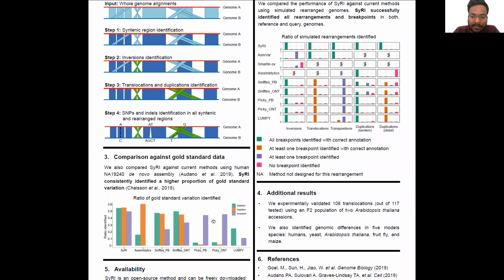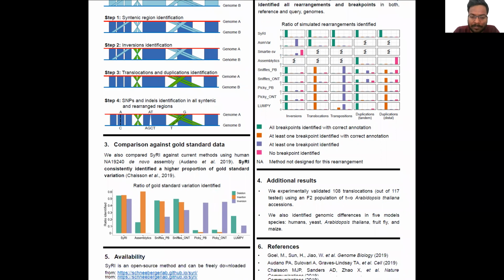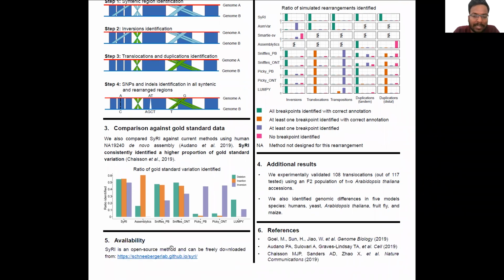We've experimentally validated more than 100 of the predicted translocations using a genetic approach. SyRI is an open source method and can be downloaded freely from GitHub. For more information, please check out our poster and our paper.